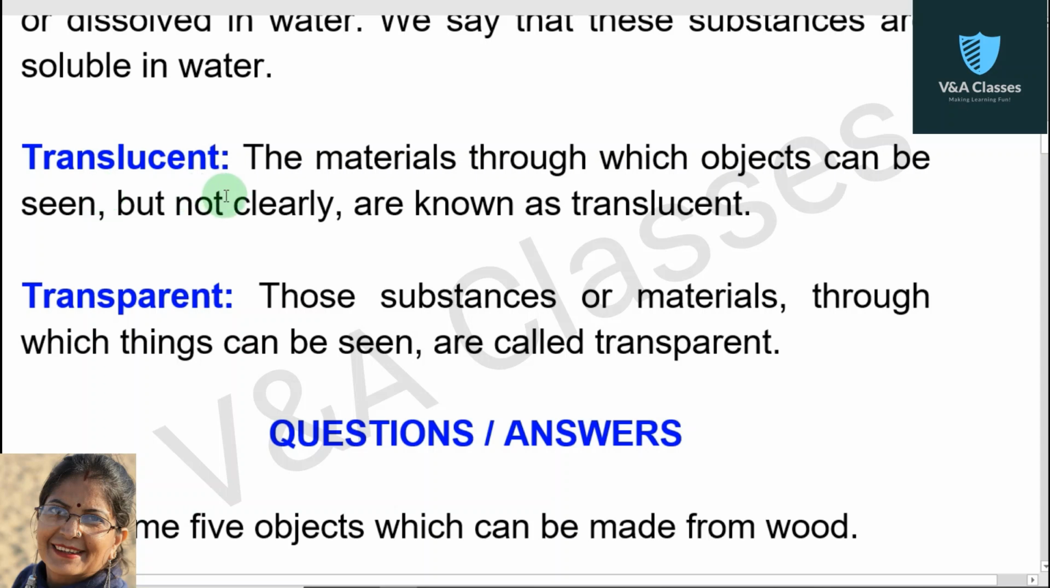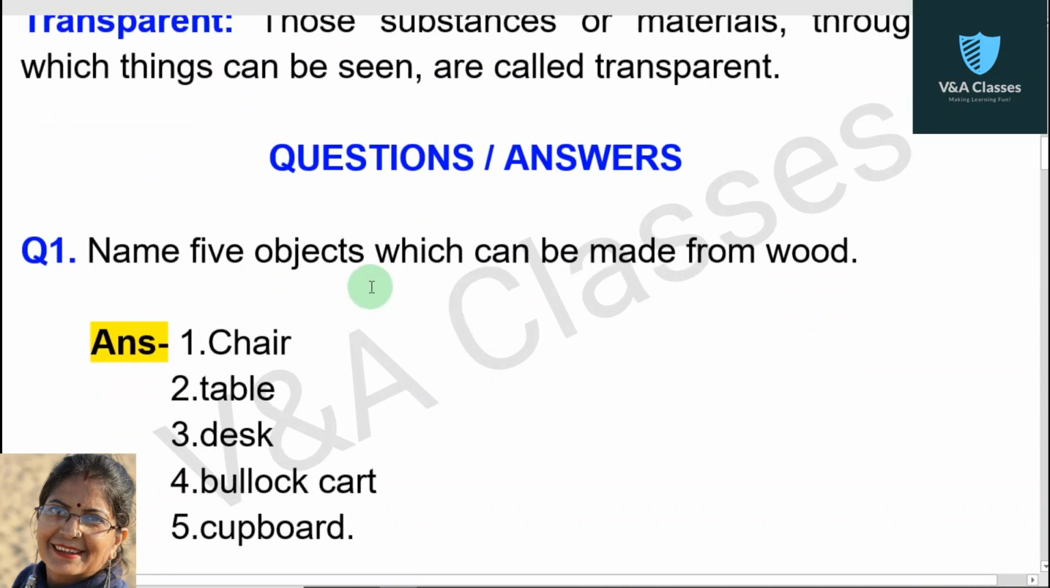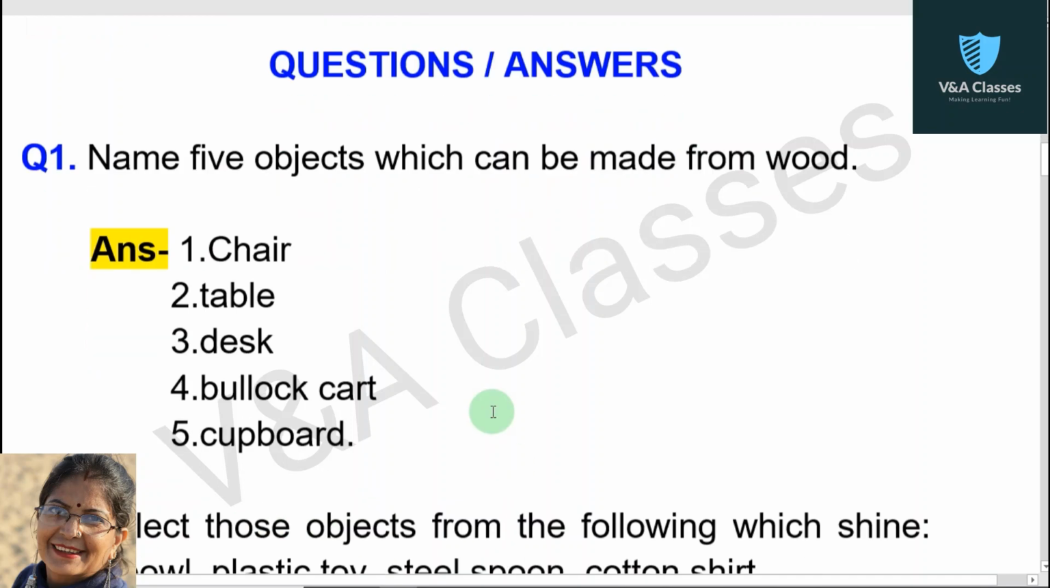Next keyword is translucent. The materials through which objects can be seen but not clearly are known as translucent. Last keyword is transparent. Those substances or materials through which things can be seen are called transparent objects. Now questions answers. First question, name 5 objects which can be made from wood. Answer, first chair, second table, third desk, fourth bullock cart and fifth cupboard.